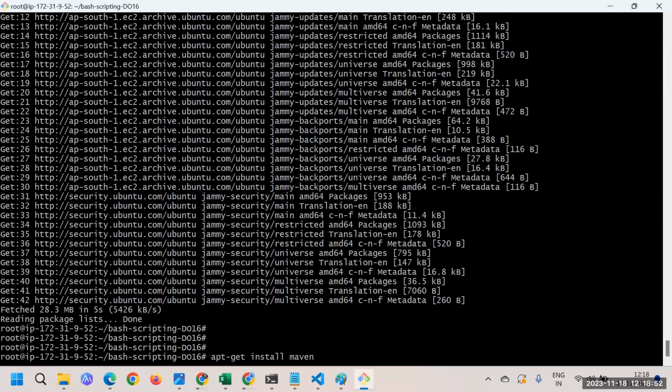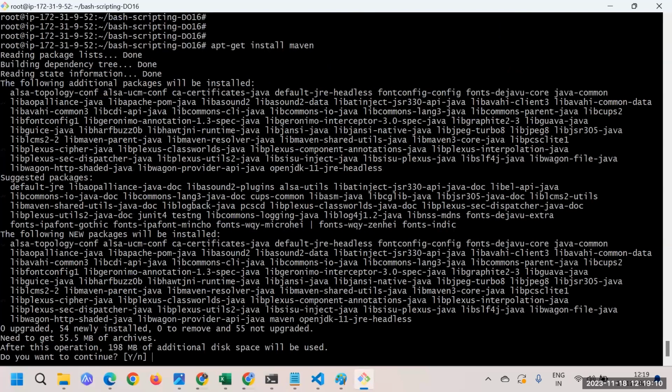Let's say Maven. Maven is one of the packages we have. Just imagine that we want to have it here, and I will press enter. So apt-get install Maven is the command. I'm not putting -y, I'm just passing this plain command. I'll press enter, and now here you can see what I get.